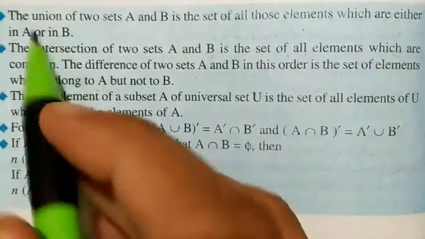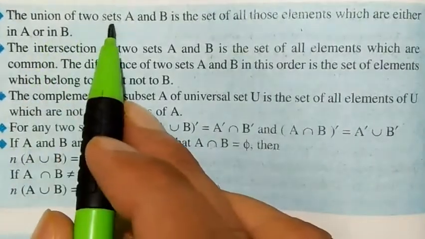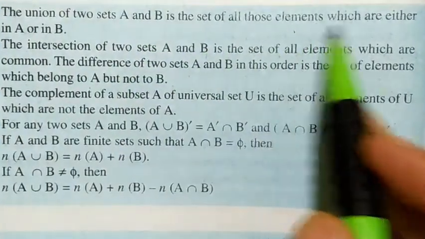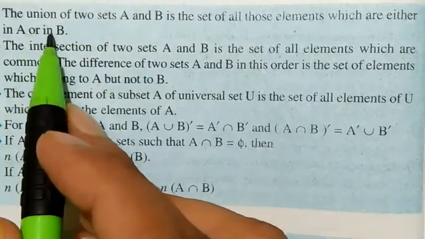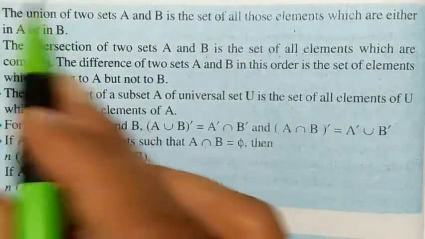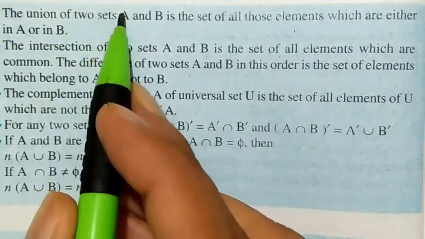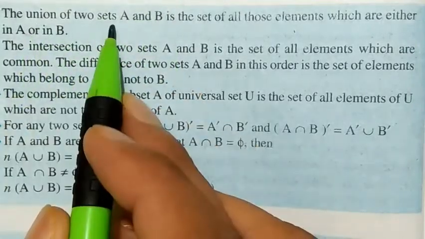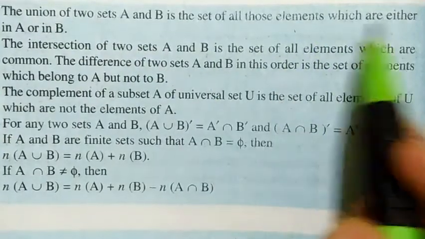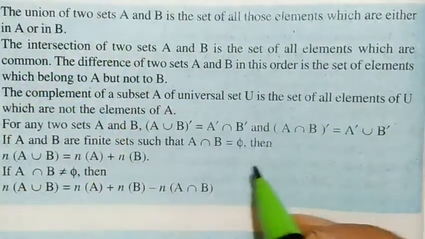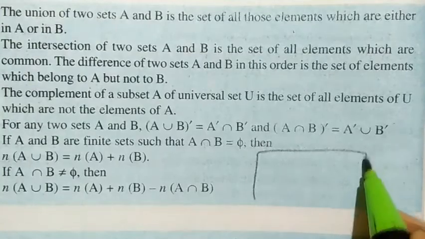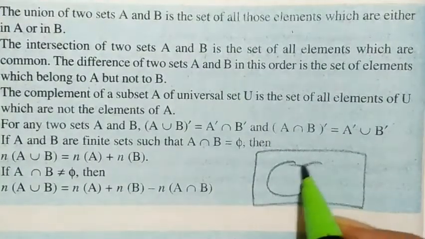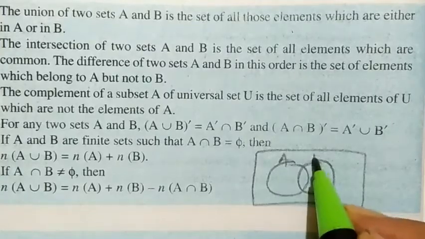The next point is the union of two sets A and B. It is the set of all those elements which are either in A or in B. Means the union includes the complete A set and the complete B set. Like this is the universal set, this is A, this is B.